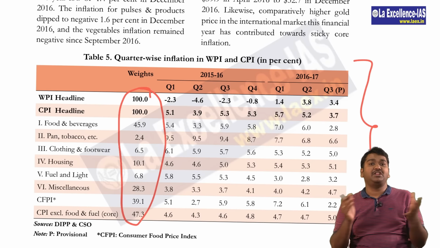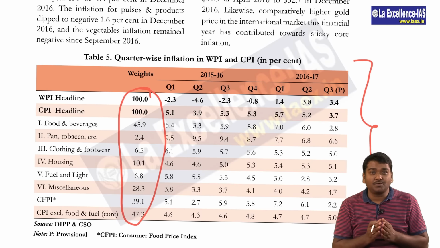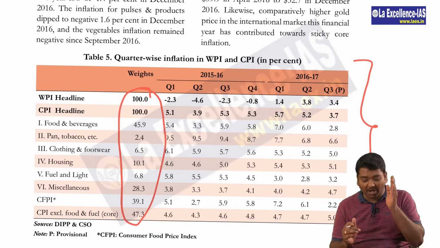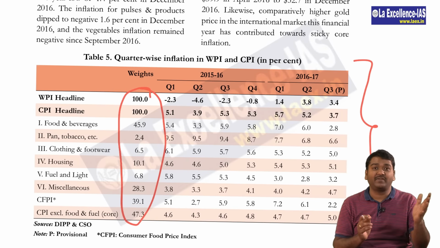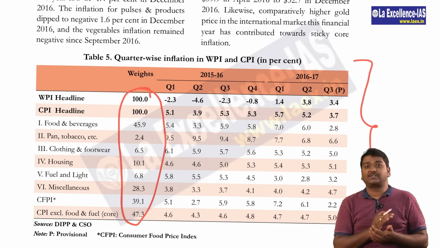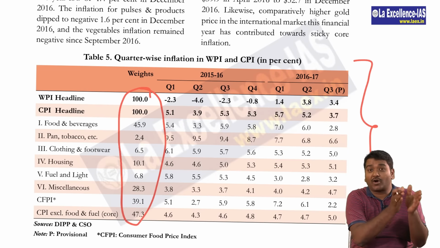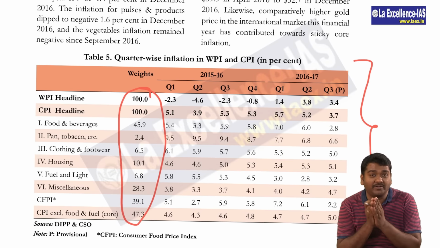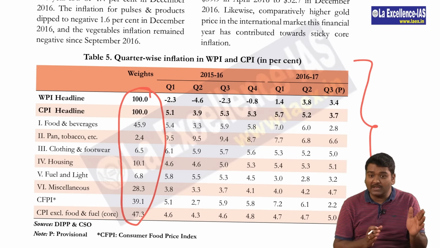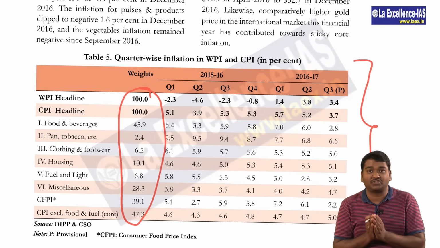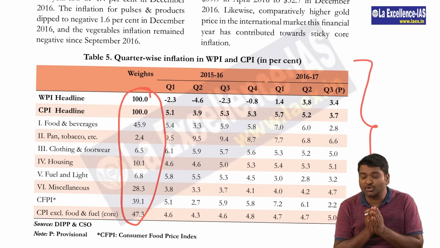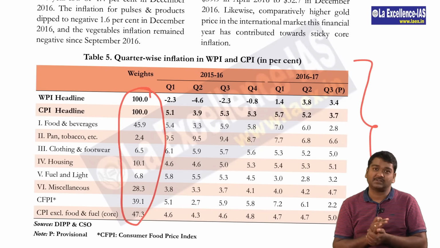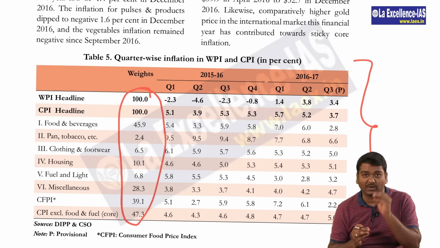They may ask in any format. They may ask you to tell which among the following has the highest weightage, or they may also ask you to arrange the following according to their weightage. So it's very important for you to remember all the weights. Please be careful. One is with respect to GDP, the other one is with respect to inflation. High possibility that questions keep repeating in these areas. So guys, please look at this once more.